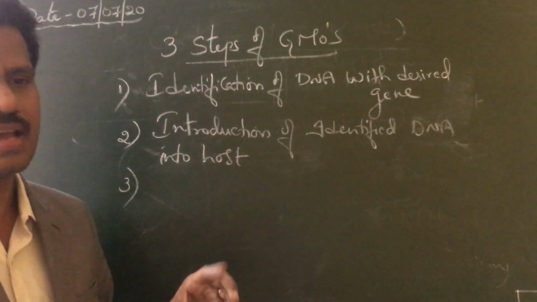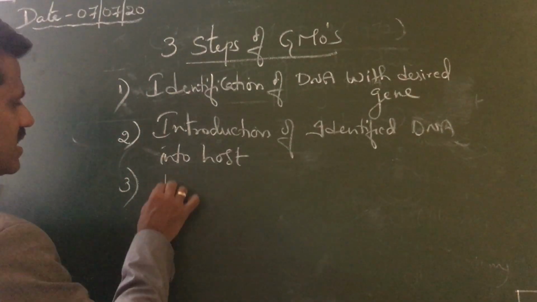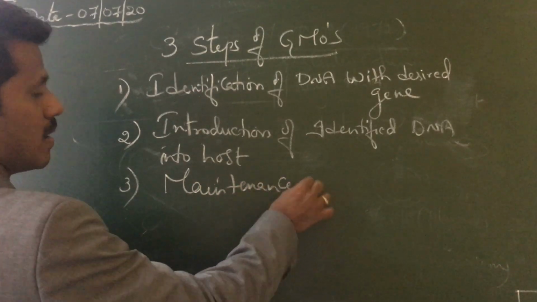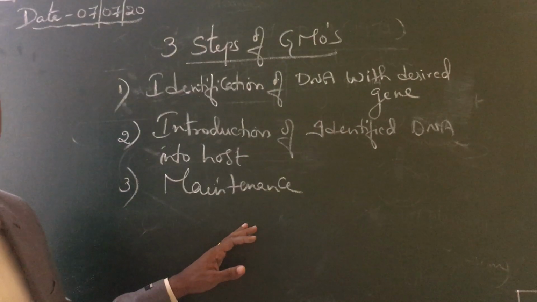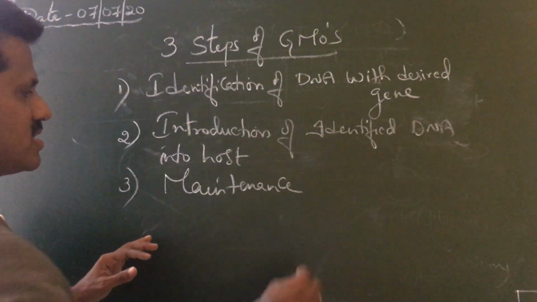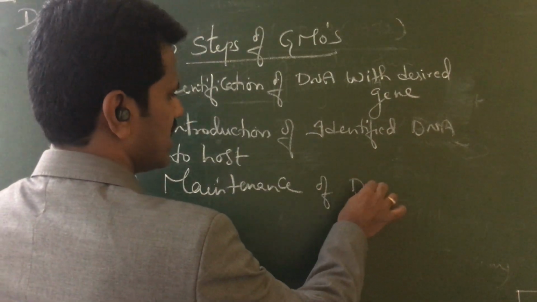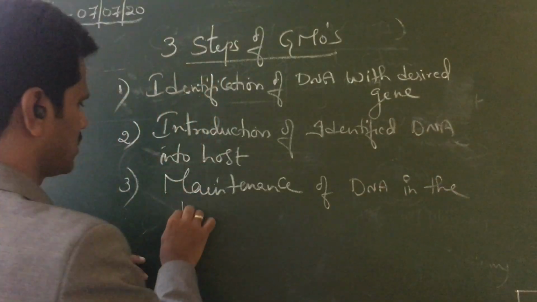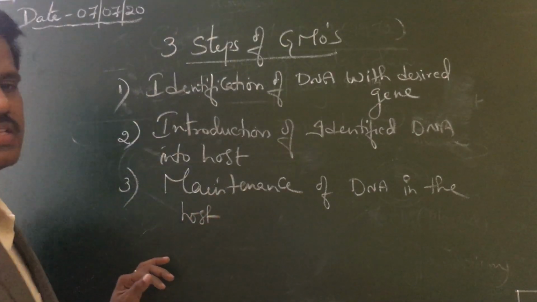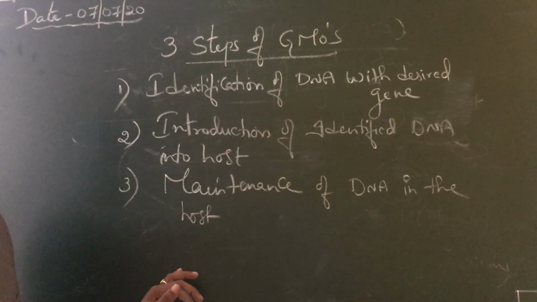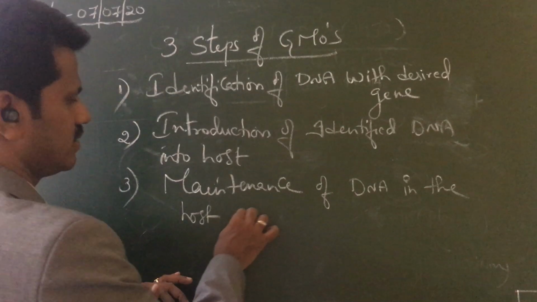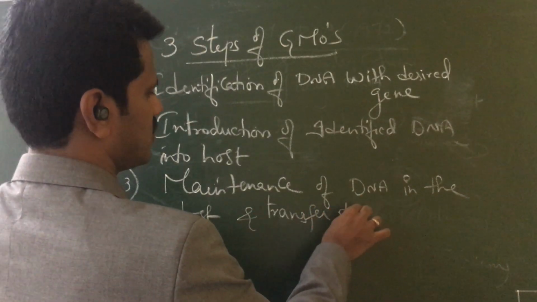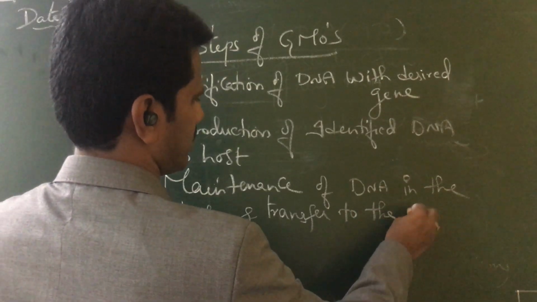Therefore, in the third step you have maintenance of the DNA in the host and transfer to the progeny.